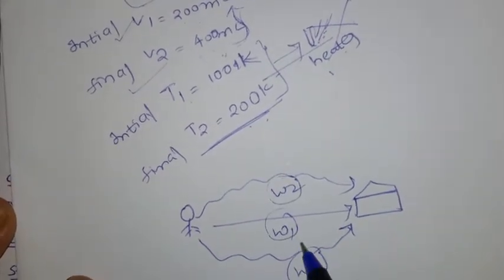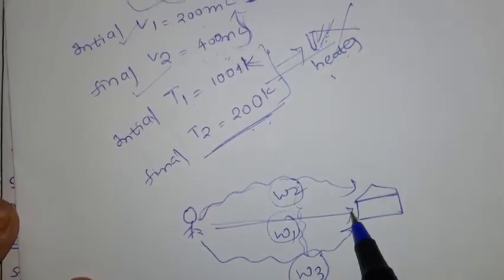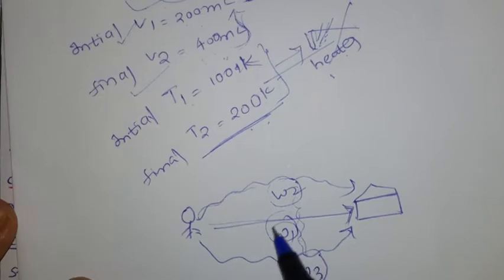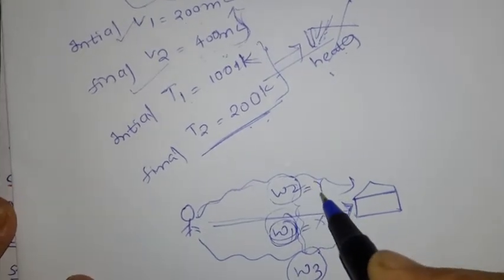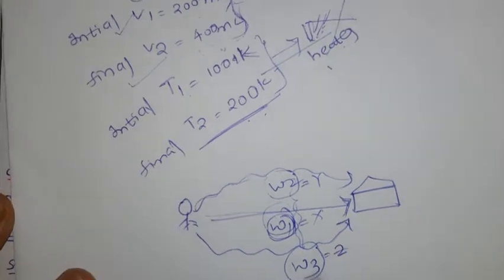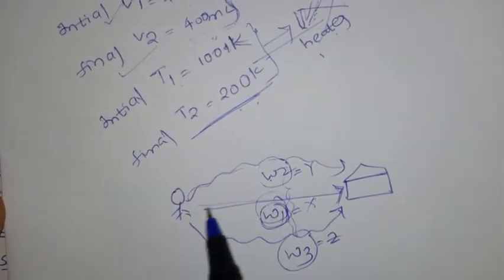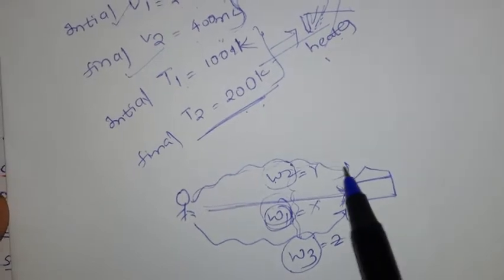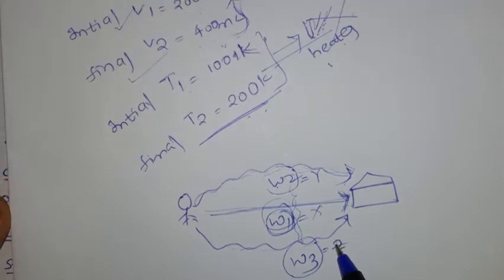So this W depends on what? It depends on the path. For example, going directly, he has some energy. For example, W1, some work X he has done. For this path he has done Y work. For this path he has done Z work. So here work depends on the path, meaning how he went home. These are called path functions.